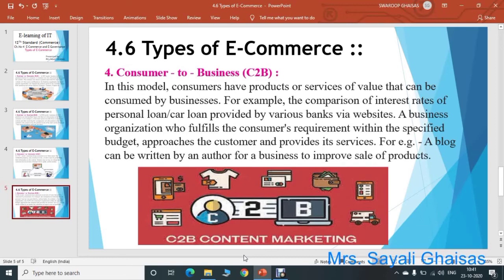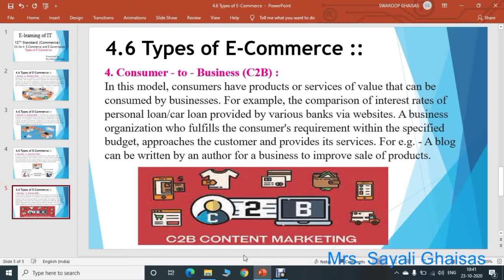Here the customer may tell different organizations that these are the customer's requirements and this is the budget. In this way the organization will come to know the customer's requirements, and those requirements can be fulfilled by certain organizations. In this way consumers can also write a blog for a business to improve the sale of